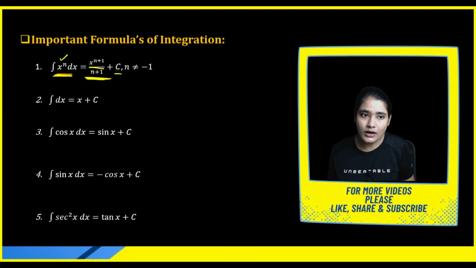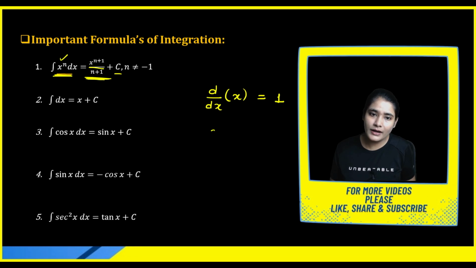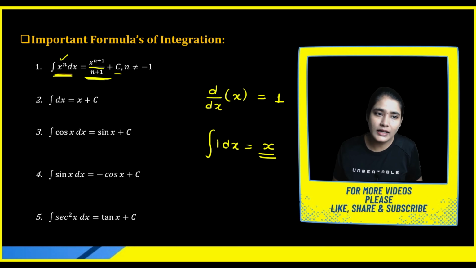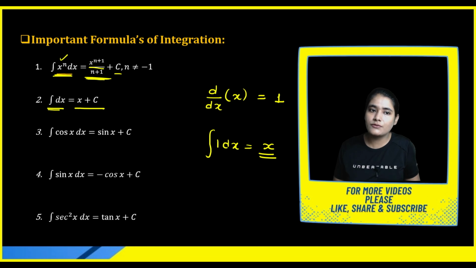Okay, now let's talk about d by dx of x. What is d by dx of x? 1. So whenever you perform the integration of 1, you will get x again. So the integral of 1 into dx is just dx. The integration of dx will be equal to x plus constant. Now you have knowledge of why we are introducing this constant.